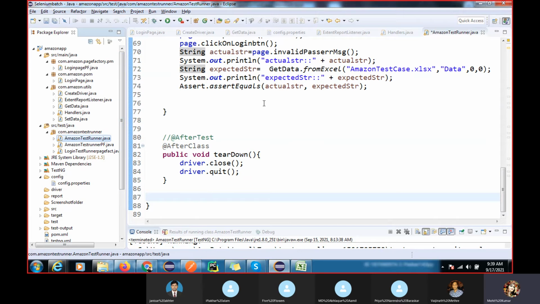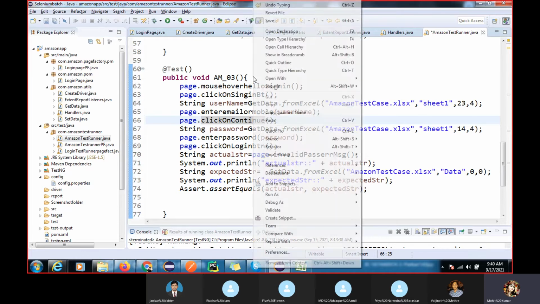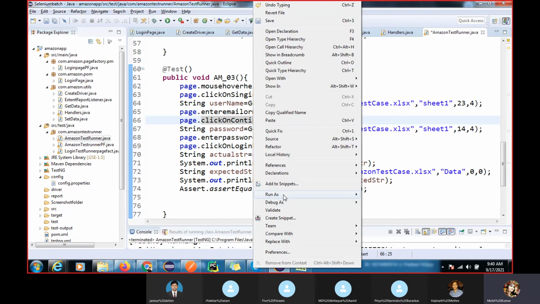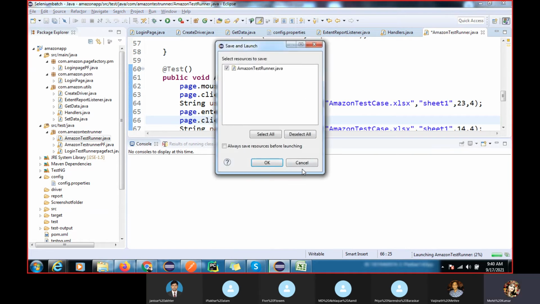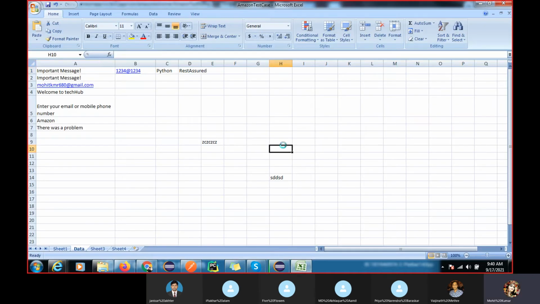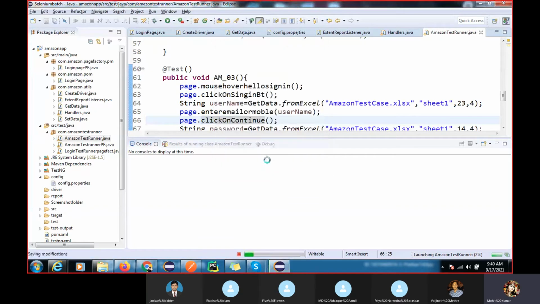Now I'm going to execute this third test case. You guys can execute the others also, and you can add more test cases. Understood, right? So let me execute. One second, first close this, then you can execute.